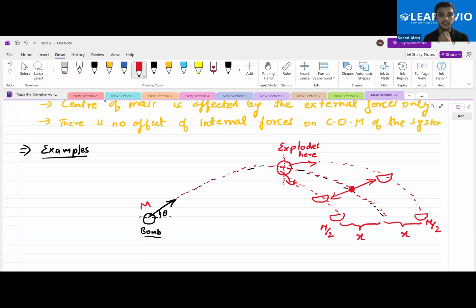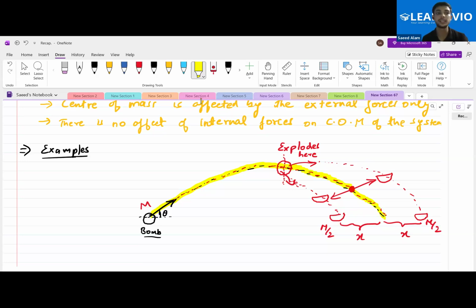Yes, exactly. Whatever the number of particles it explodes into, doesn't matter. The only thing which matters is that its center of mass should not get disturbed. It should still follow the same parabolic path. Have you seen that its center of mass is still following this same parabolic path?